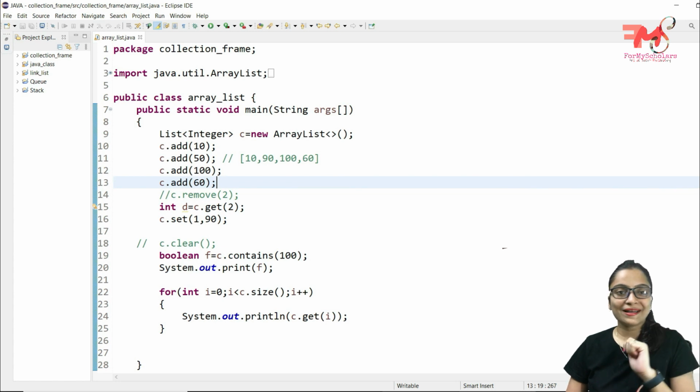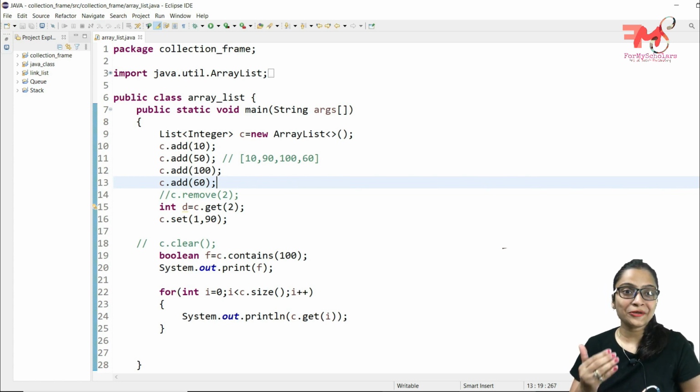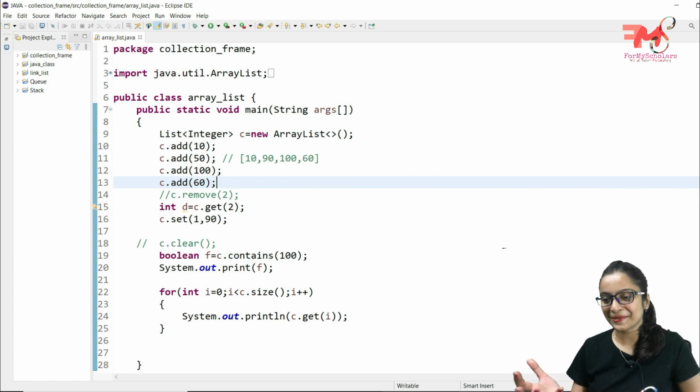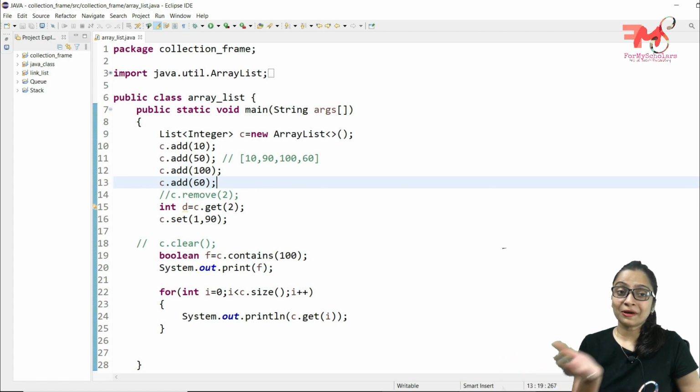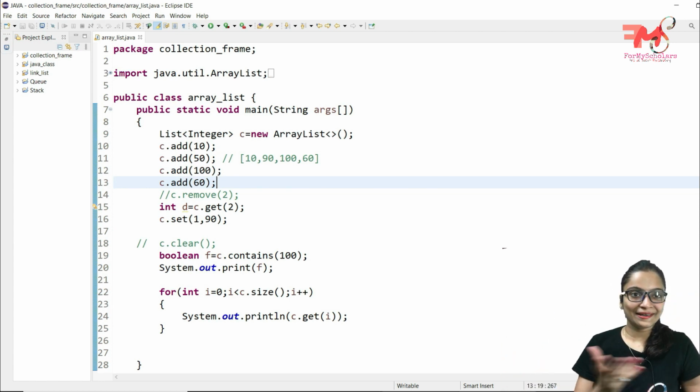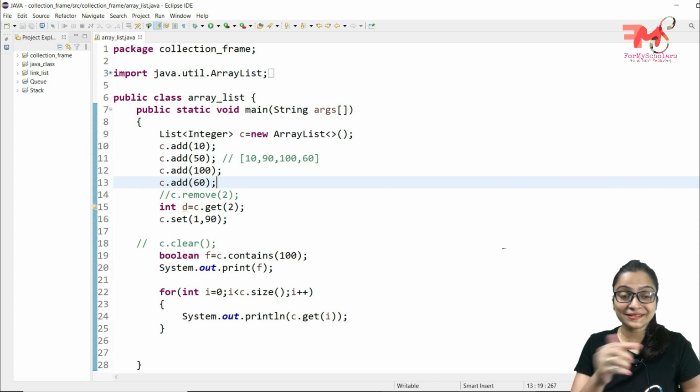Now if I ask which one is better to use in programming, the collection framework or the traditional technique, that is array and linked list, let me know in the comment section. But I know your answer. This collection framework is so easy. If you want to add or remove data, it is so easy.